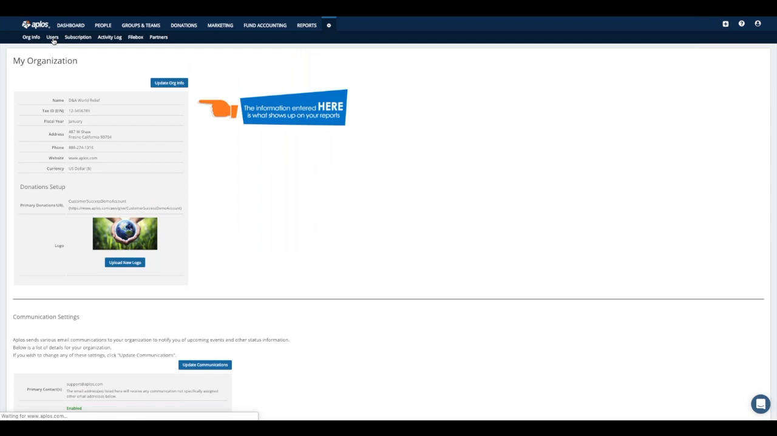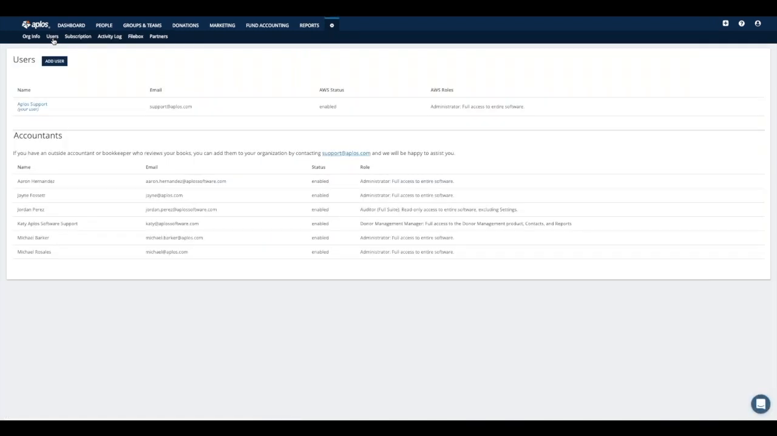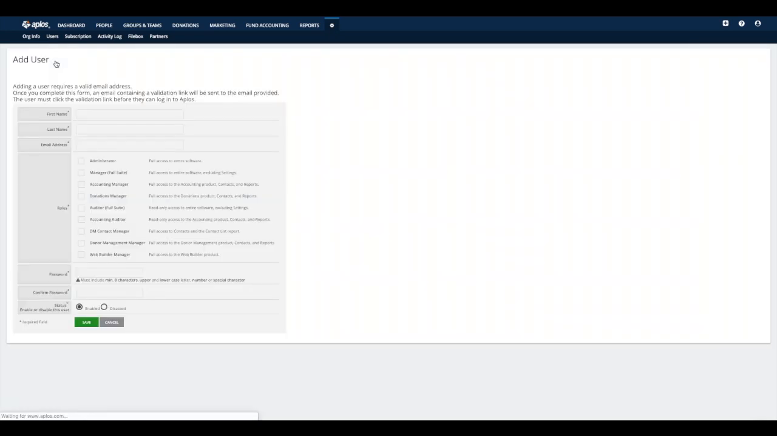All right. The next screen we're going to look at here is the users page. And so the users page, this is going to be where you're managing who the users are that have access to your Aplos account. So from this area, if you want to add a new user, just simply click the button at the top of the page that says add user. And that's going to take you to this details screen where you can enter in the information for that new user. So their first and last name, the email address that they'll be using to log in with.